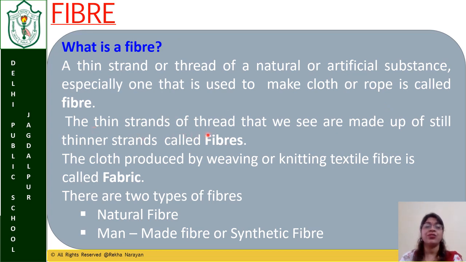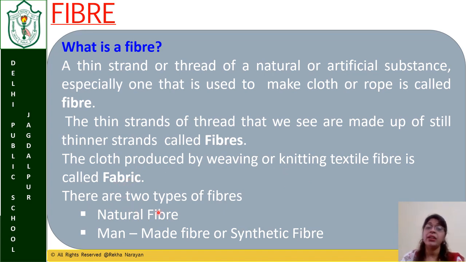The thin strands of thread that we see, if you tear the cloth, you will see the threads coming out. That is a yarn, that is not the fiber. If we subdivide those threads also, the thinnest part of the thread is called a fiber. The cloth produced by weaving or knitting these fibers or these yarns is called fabric.